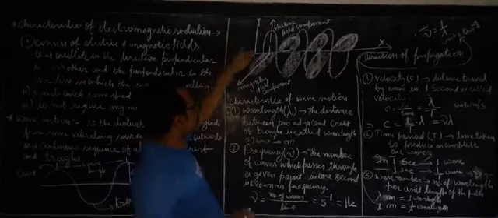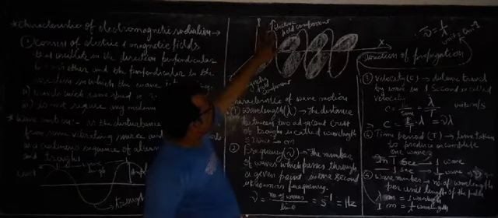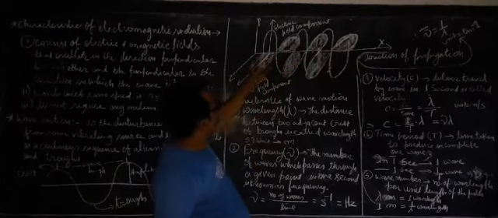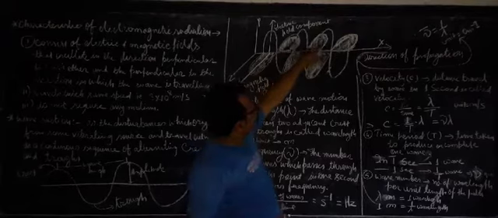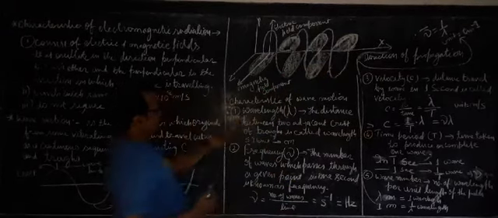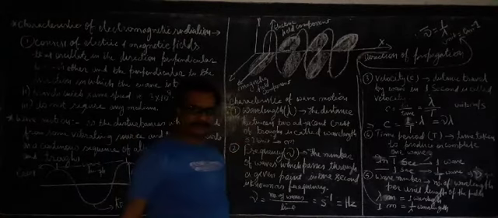We have already discussed that this is the electrical component of the wave motion, and this is the magnetic component of the wave motion. The dark part is representing the magnetic wave. Now we'll discuss the characteristics of the wave motion. First of all, we'll discuss the wavelength.